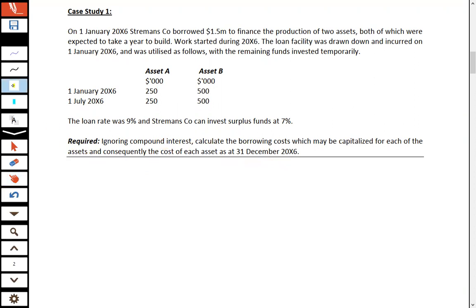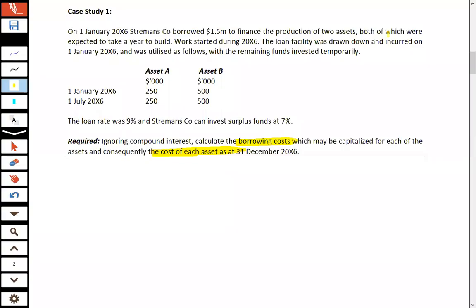There are effectively two requirements: first calculate the borrowing cost, and then find the cost of each asset. You have 2 minutes to attempt this question. After that I will start discussing it.